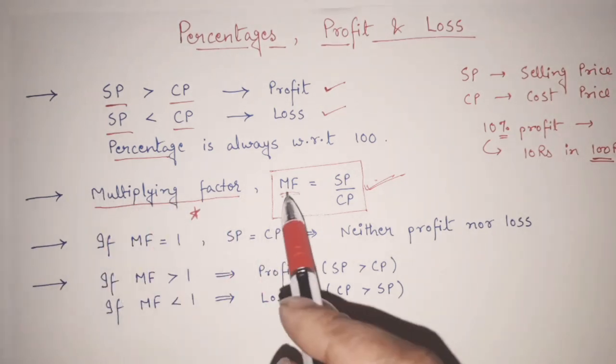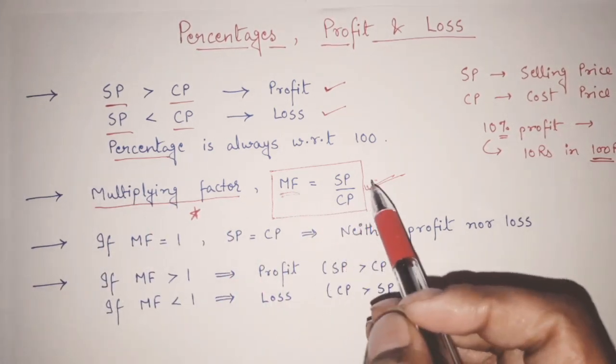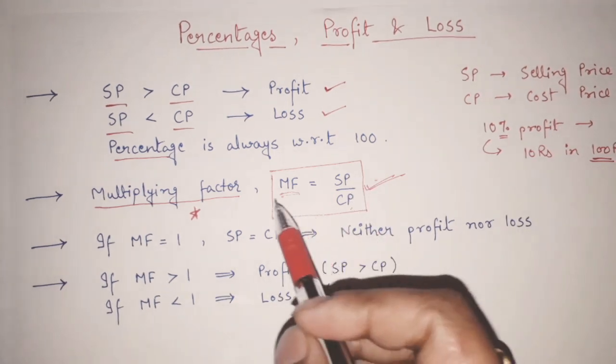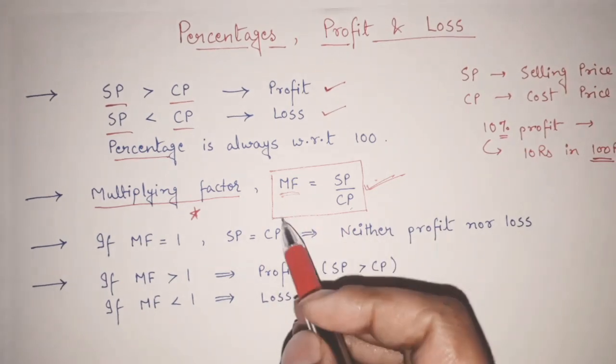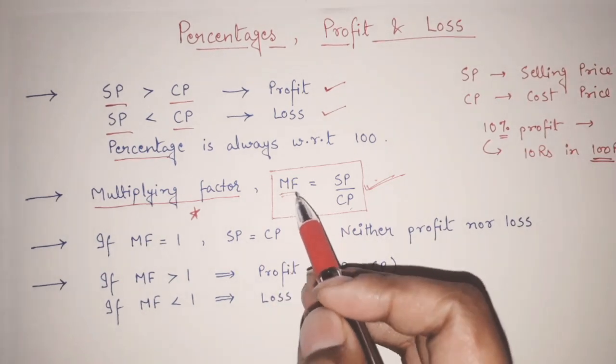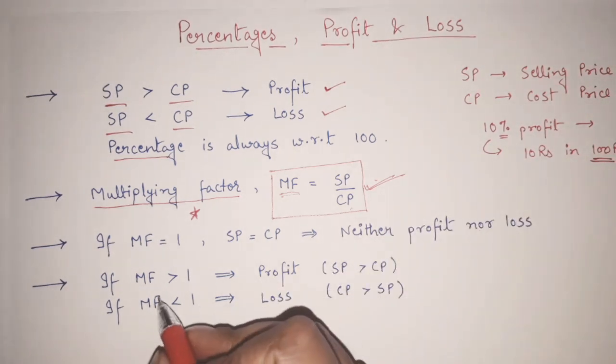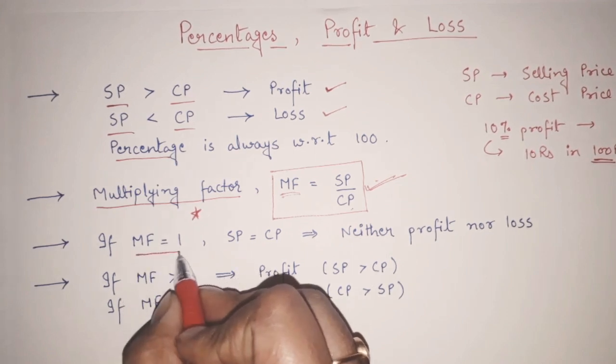So multiplying factor MF, this factor is equal to what? Always our selling price divided by cost price. Now why are we finding out this multiplying factor? Because it is going to help you in determining whether it is a profit or loss. How? Whenever your multiplying factor is equal to 1,